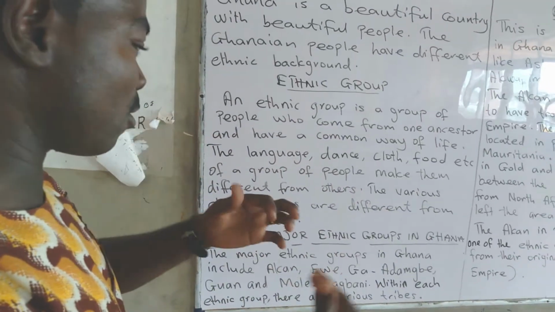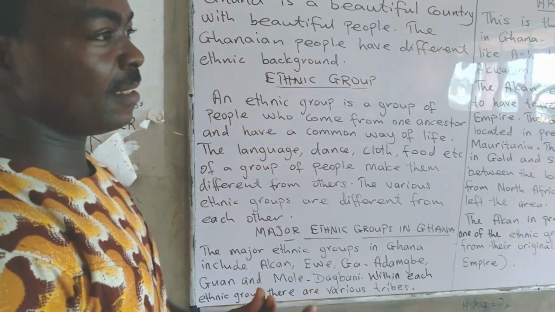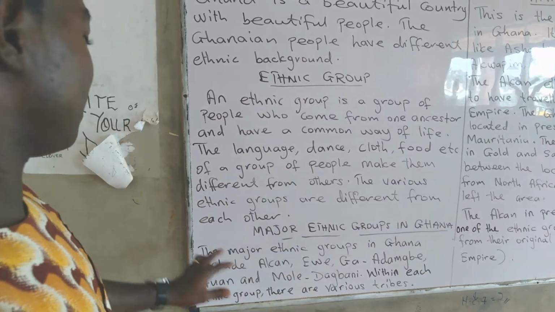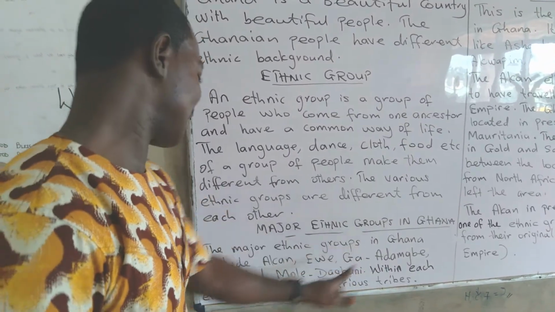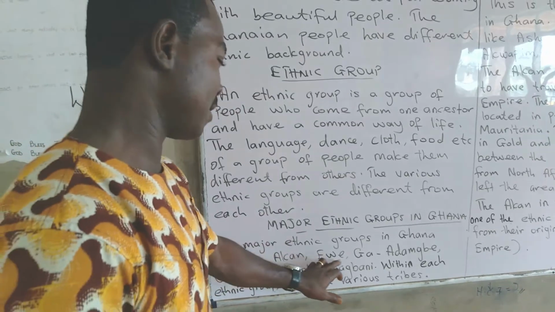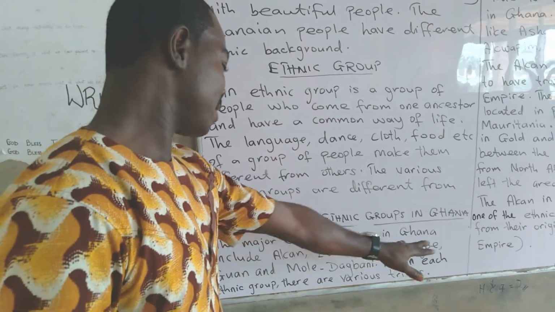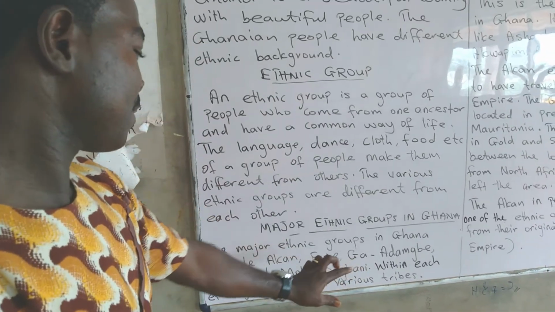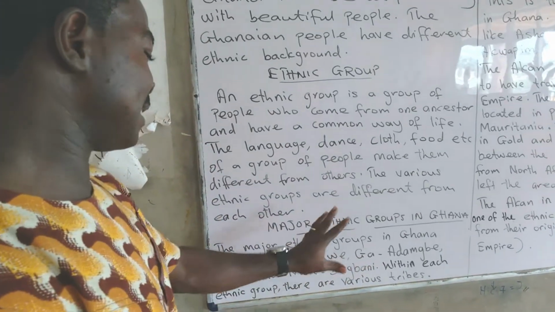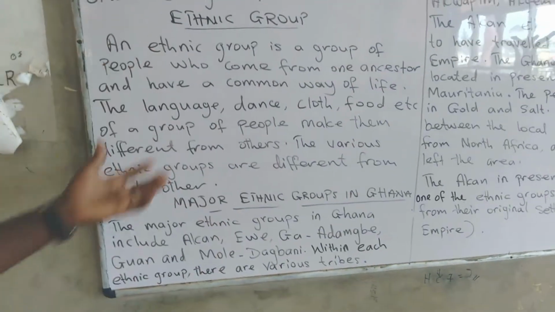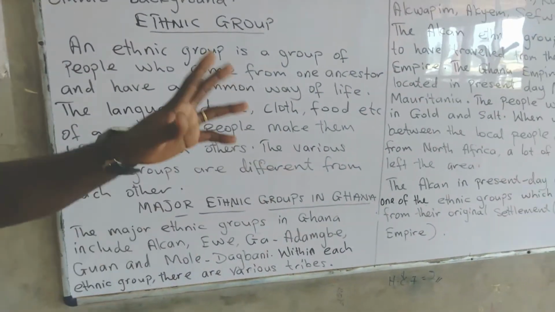Now, we are going to talk of the major ethnic groups in Ghana. There are different ethnic groups in Ghana, but we have major ones. The major ethnic groups in Ghana include Akan, Ewe, Ga-Adangbe, Guan, and Mole-Dagbani. We have Akan. These are the people who speak the Twi language, the Kwahu language, Fante and other languages.